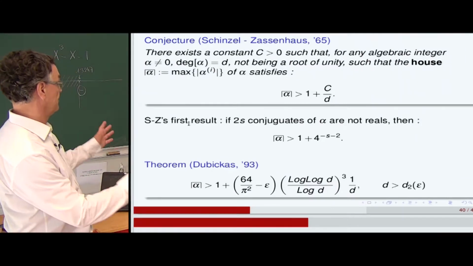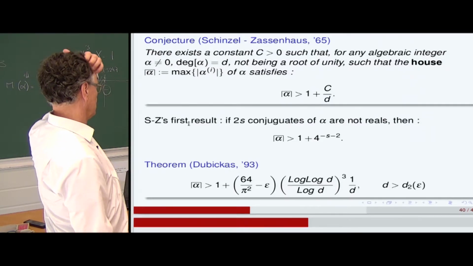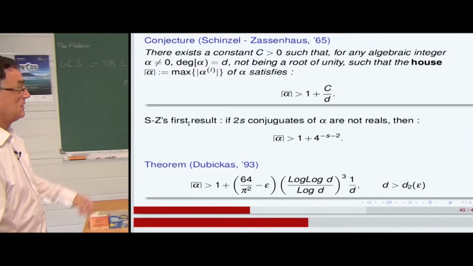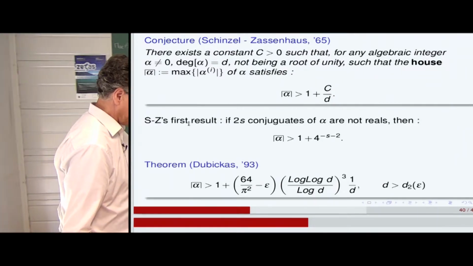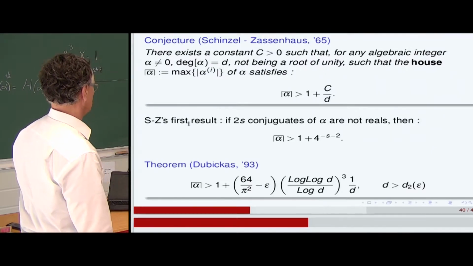That's very strange, but it occurs the same way. And it's, well, epsilon, that's to say that the degree should be fairly large. It's not an effective result.